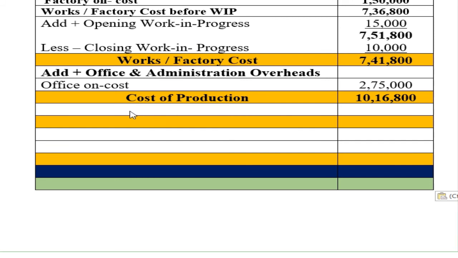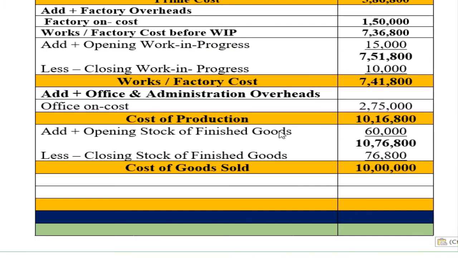And here they have given opening stock of finished goods as well as closing stock of finished goods. So we should add the opening stock of finished goods and subtract the closing stock of finished goods. So 60,000, that is opening stock of finished goods, plus 10,16,800, you get 10,76,800. So less closing stock of finished goods 76,800. So 10,76,800 minus 76,800, you will get 10 lakh, and this will be called cost of goods sold, or COGS as you also call it.